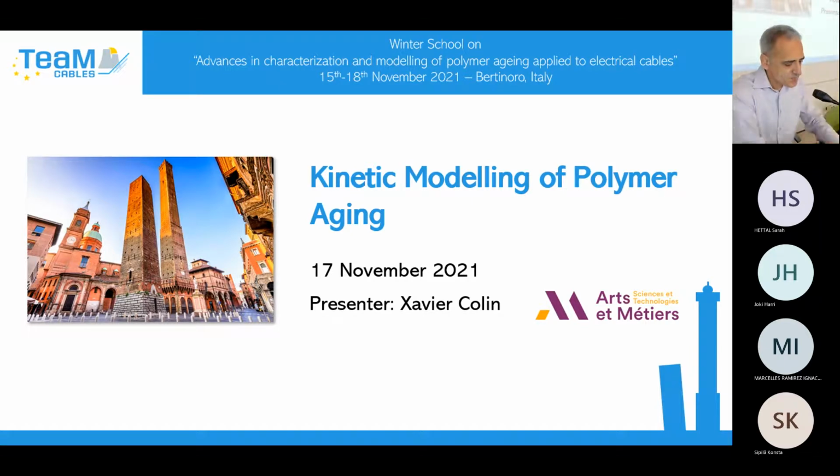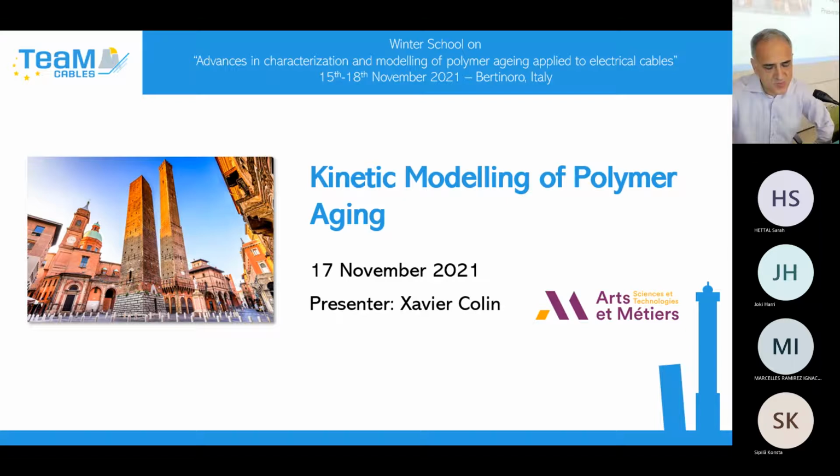So today I'm going to explain to you how, starting from a mechanical scheme representing the chemical degradation of a polymer, it is possible to build a kinetic model.